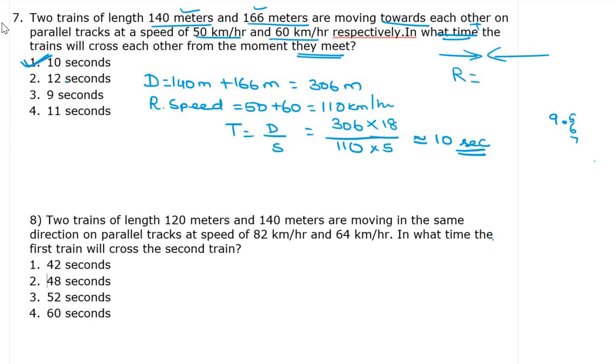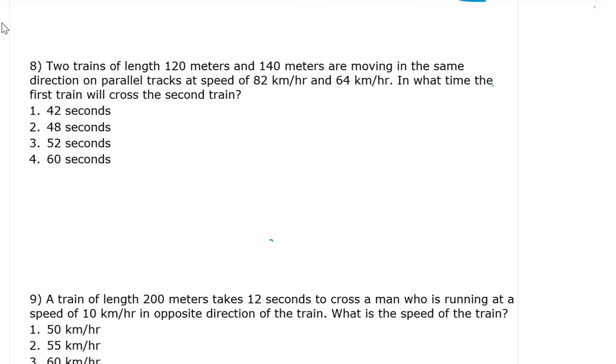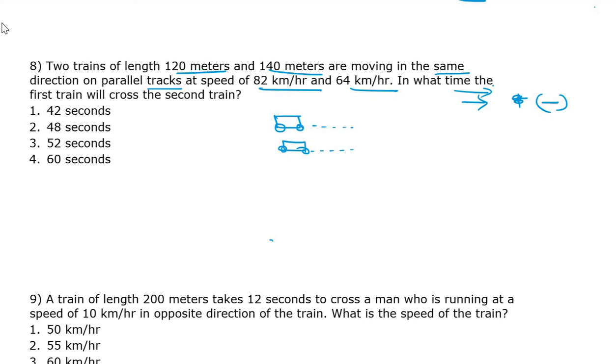Eighth one. Two train lengths, given in meters, in the same direction. So what is the relative speed? Do you have to add or subtract? We have to subtract. Only in the opposite direction do we need to add. Parallel tracks, so two trains are moving in the same direction. Speeds are also given. In what time will the first train cross the second? Again we have to find the time only.